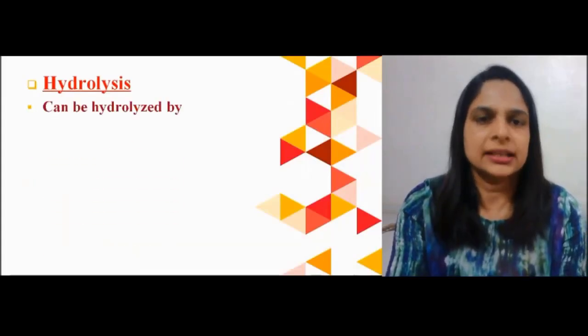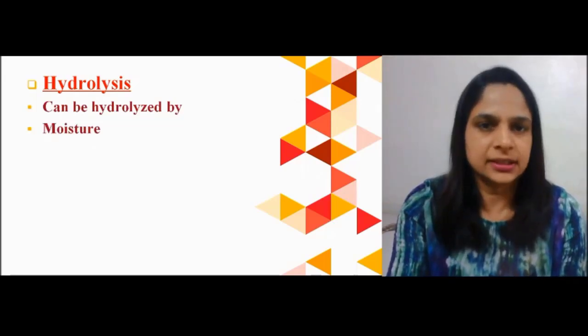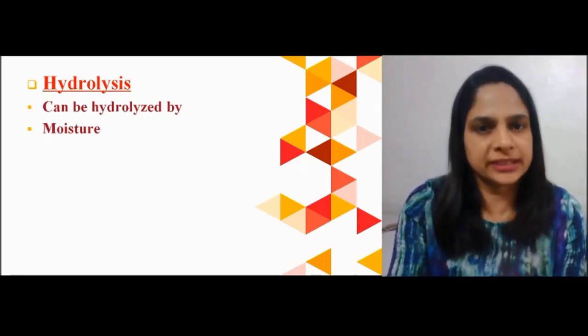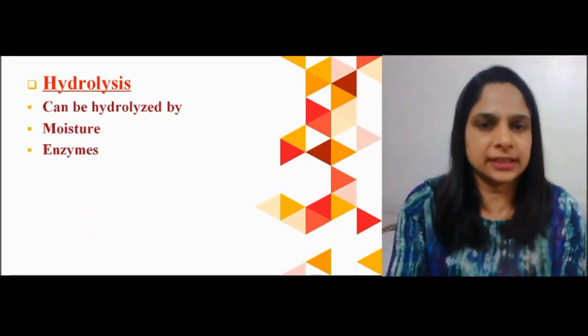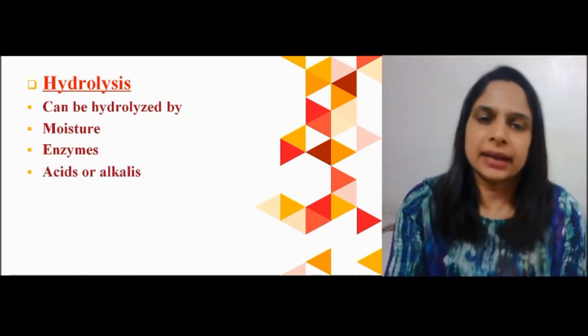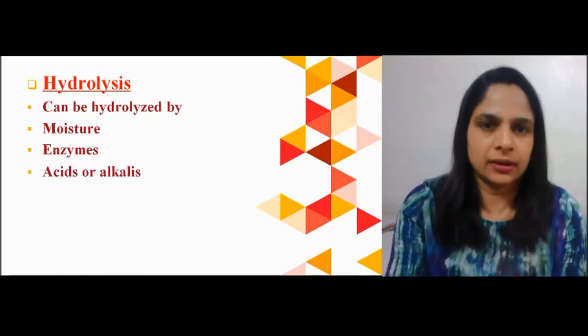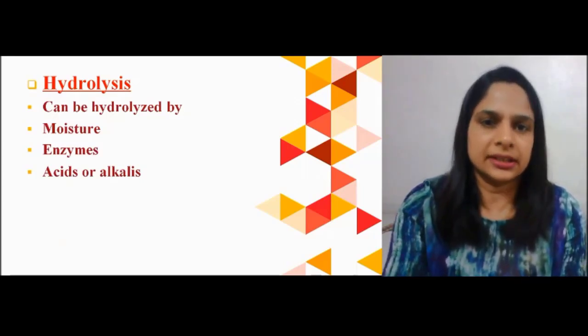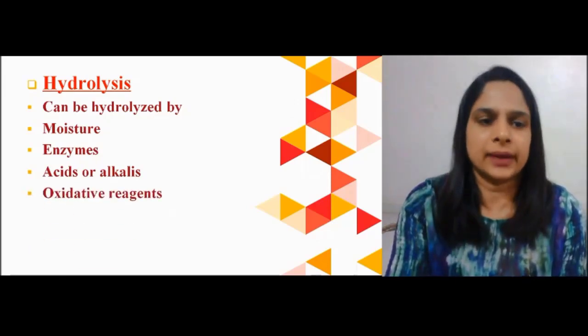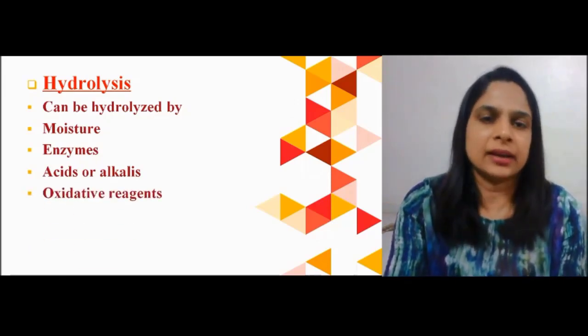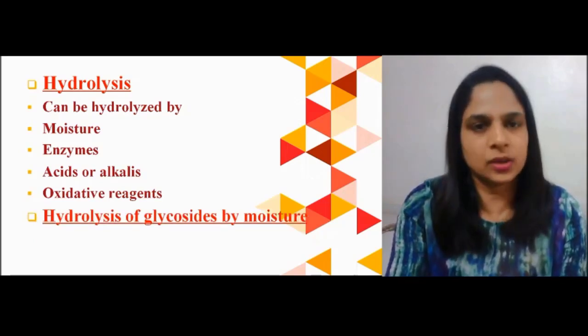Let us see the hydrolysis of glycosides. Glycosides can be hydrolyzed in various ways, either by the moisture present in the herb itself, or by enzymes present in the herb or plant, or by acids or alkalis from externally. If we treat the glycosides with acid or alkali, they will get hydrolyzed. They may get hydrolyzed with oxidative reagents also.